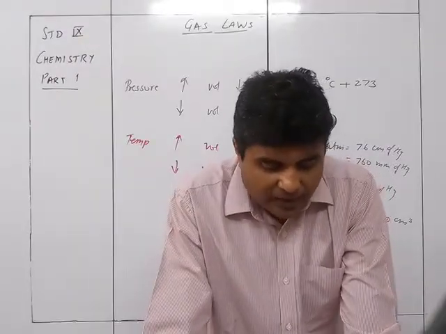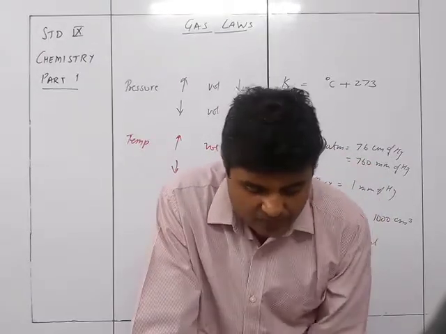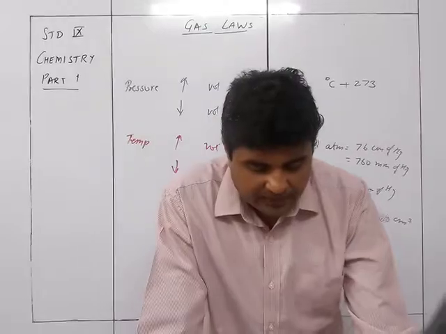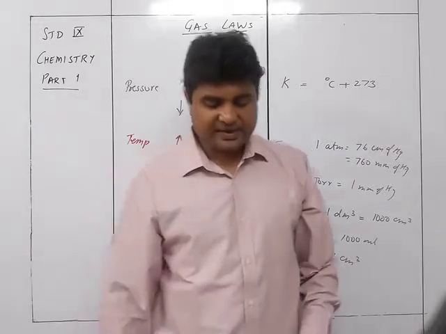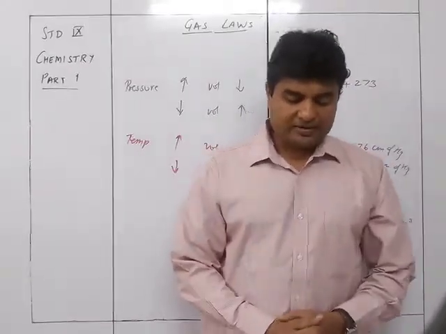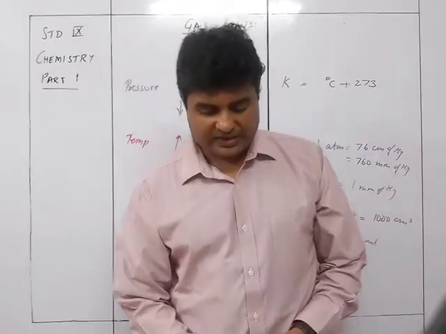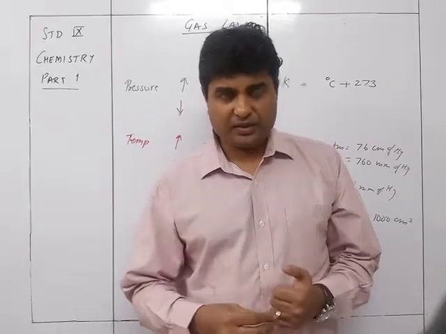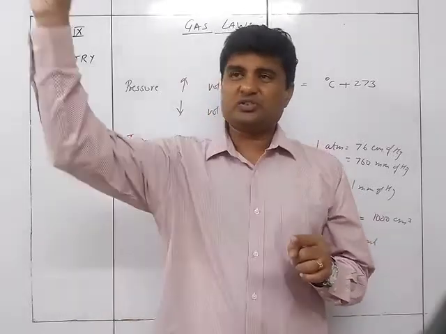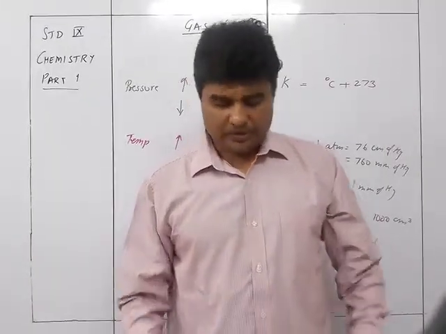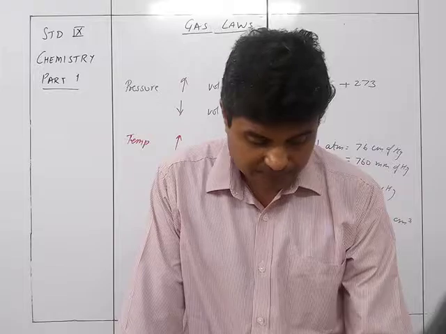A gas Y occupies 200 ml when the temperature is 400 Kelvin. When it is heated to 600 Kelvin, its volume increases to 300 ml. When the pressure of the fixed mass of gas is kept constant and the temperature of the gas is decreased slowly, the volume correspondingly decreases. So gas Y occupies 100 ml when the temperature decreases to 200 Kelvin. You can see that there is a linear graph: 400 gives 200, 600 gives 300, 200 gives 100. So the graph will be a straight line, which is directly proportional. We can say the temperature and volume are directly proportional to each other.